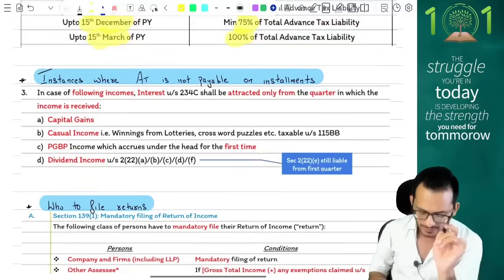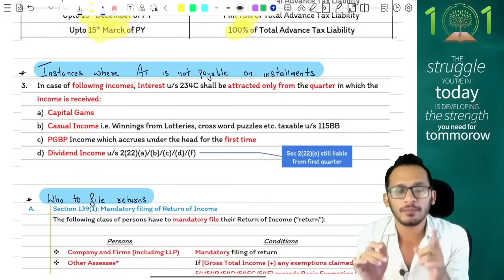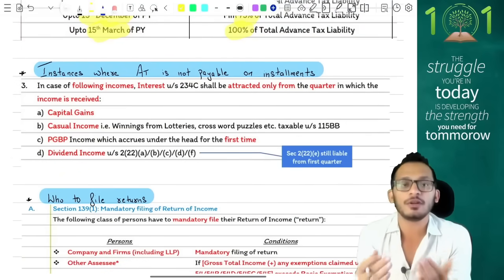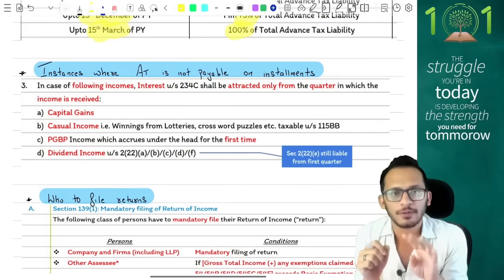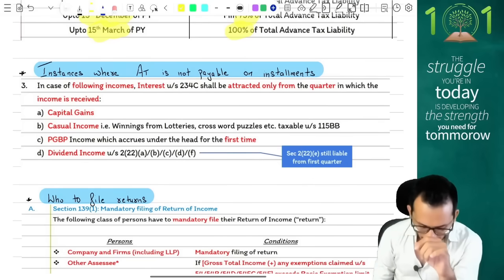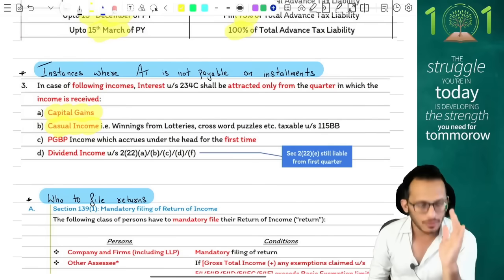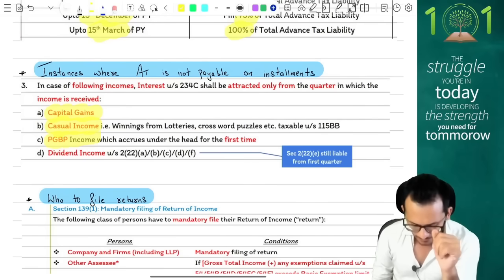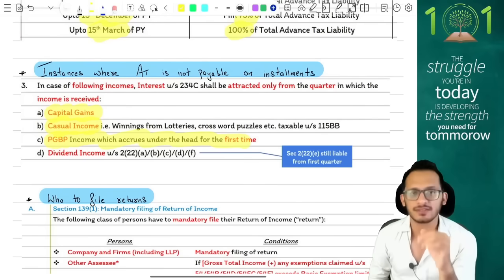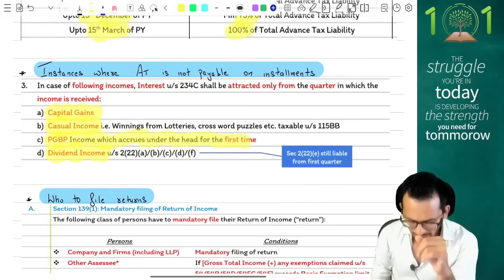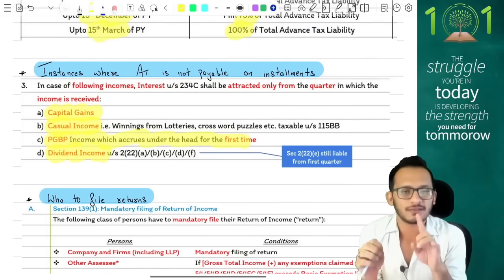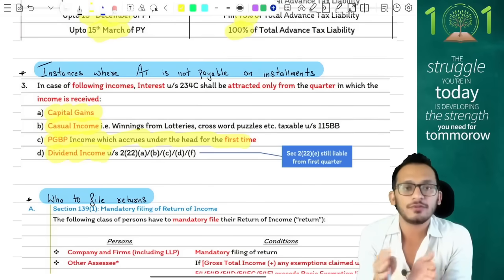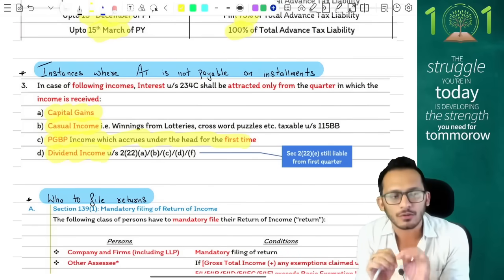Next, what are the cases where advance tax payable does not have to be done based on these installments and we need to pay only in subsequent periods? There are 4 cases where your advance tax will only be paid in subsequent periods. Case number 1, if your capital gains accrues. Case number 2, if your casual income accrues, any winnings or lottery. Case number 3, if you're going to have any PGBP which is happening for the first time. And case number 4, if you're going to have any dividend income. In all these cases, income tax says you will not pay advance tax from the first quarter. You will pay advance tax only from the quarter in which these incomes are accrued.